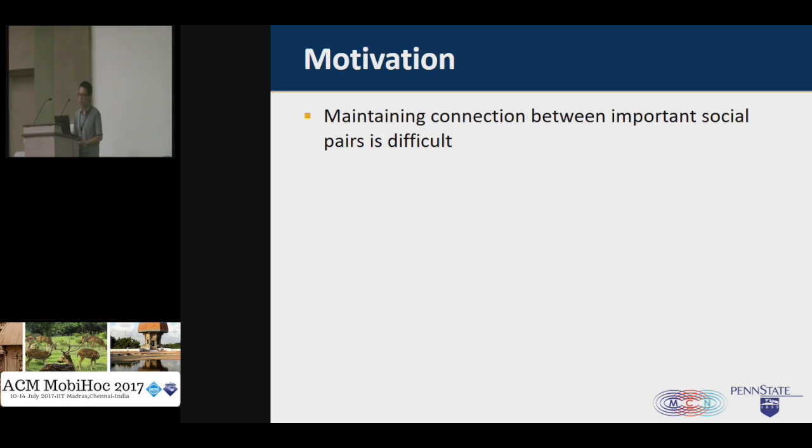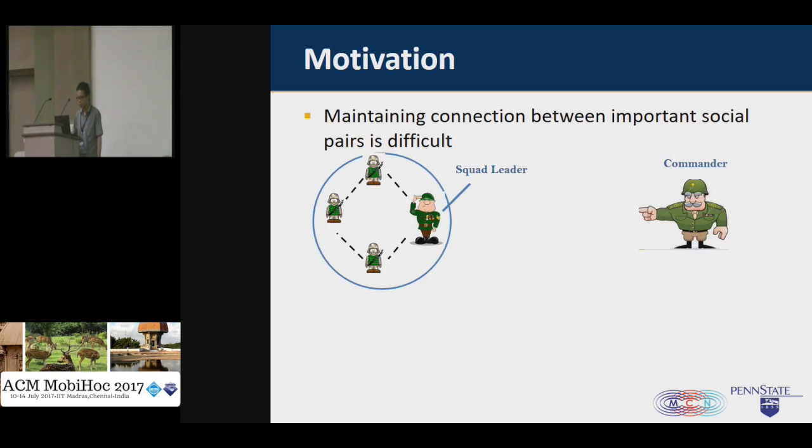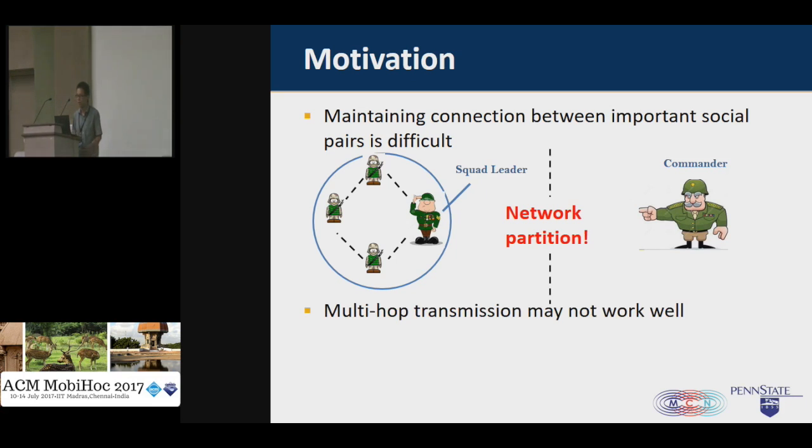There are many research challenges to maintain the connection between the important social pairs. Let's still think about the battlefield scenario. So let's say the squad leader and the commander are quite far away from each other. In this case, the network partition is possible, and there is no routing path between the squad leader and the commander, and MANET transmission may not work well in this case.